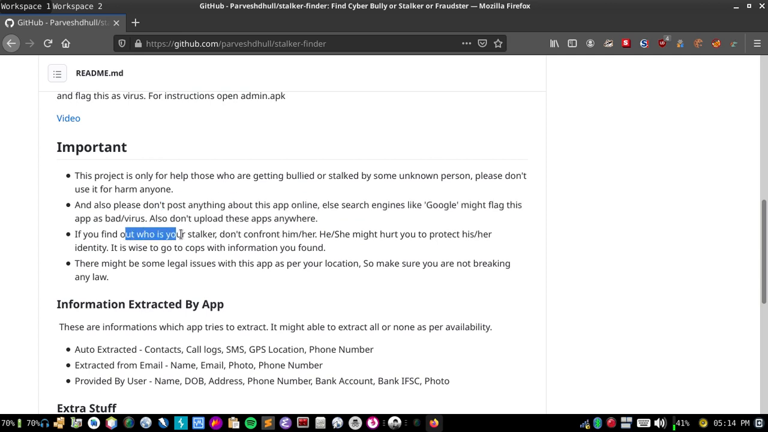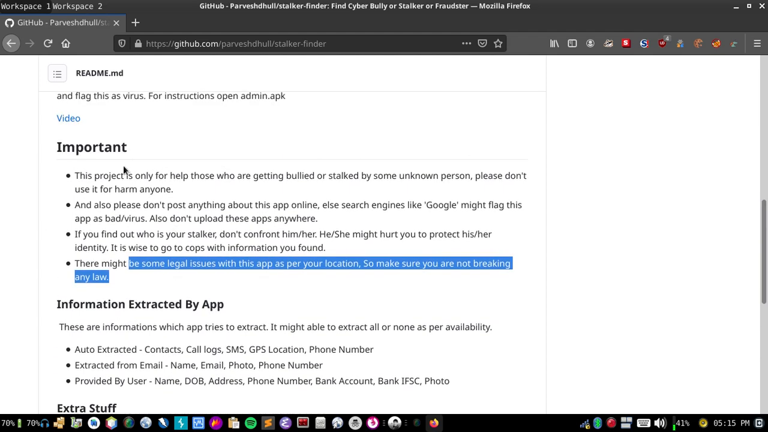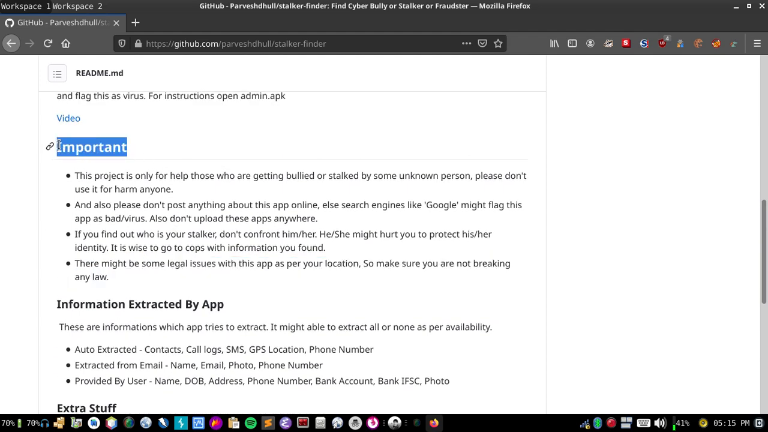If you find out who your stalker is, don't confront him or her. They might hurt you. To protect your identity, it is wise to go to the cops with the information you found. Okay, and there might be some legal issues with this app as per your location, so make sure you are not breaking any law. So these are very important things.